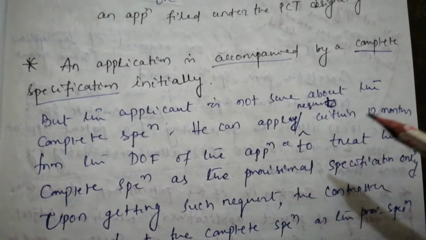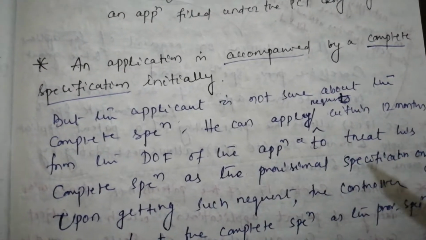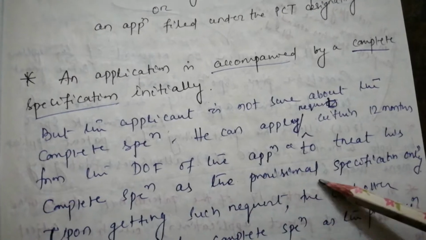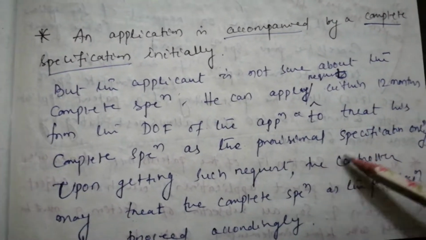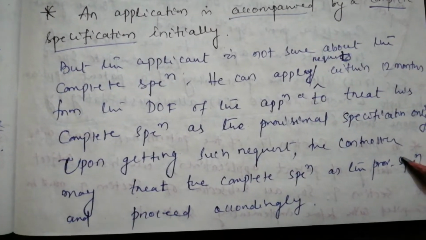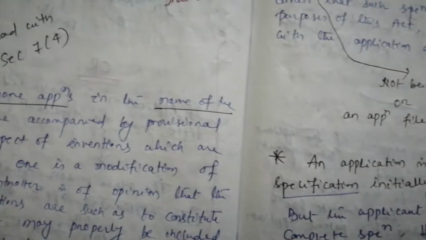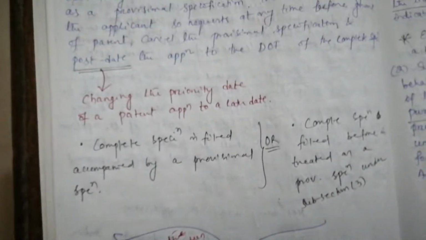Just read it like this: the request is about treating his complete specification as the provisional specification only. Upon getting such a request, the controller may treat the complete specification as the provisional specification and proceed accordingly. Next.